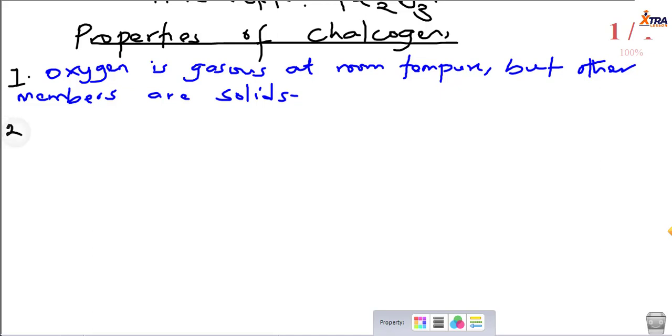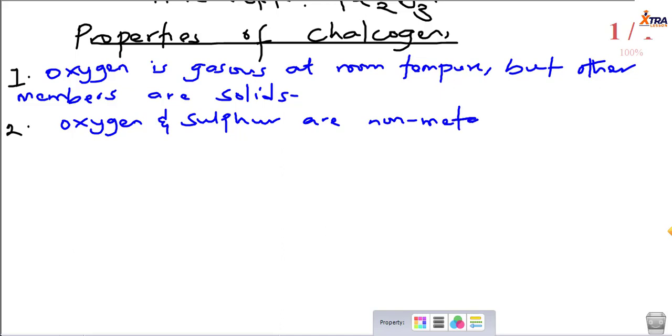Number 2, oxygen and sulfur are non-metallic, right?